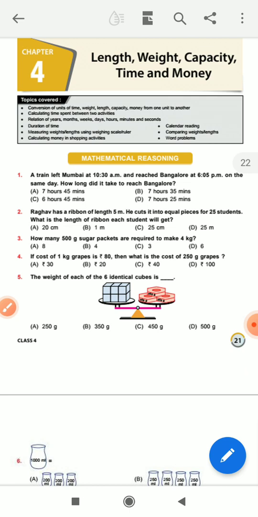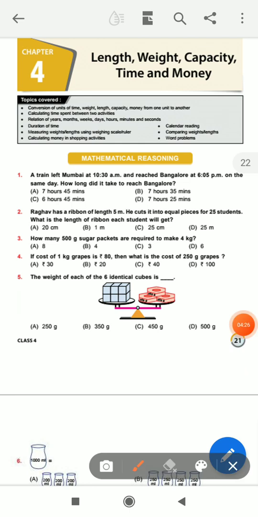So 80 by 1000 multiplied by 250 is equal to 20 rupees. The answer is 20 rupees. Sorry, not A, the answer is B. Okay, question 4 is complete.